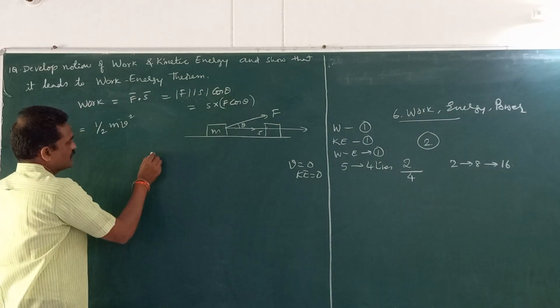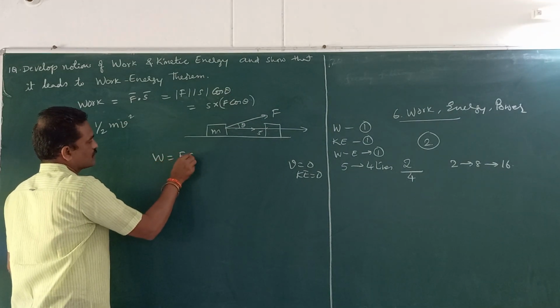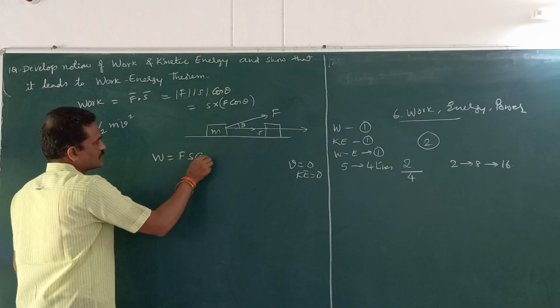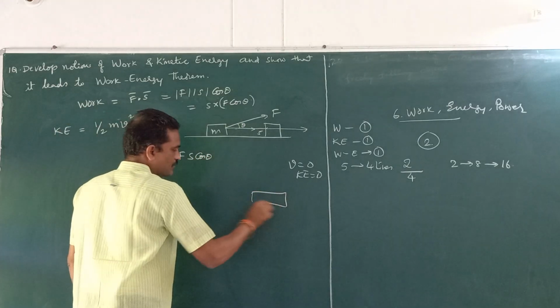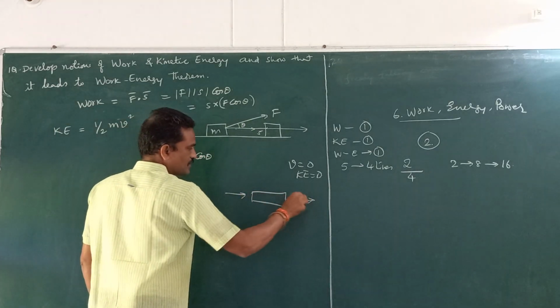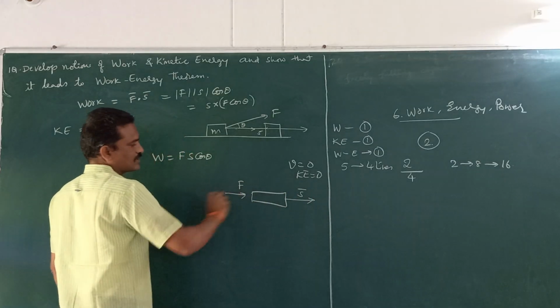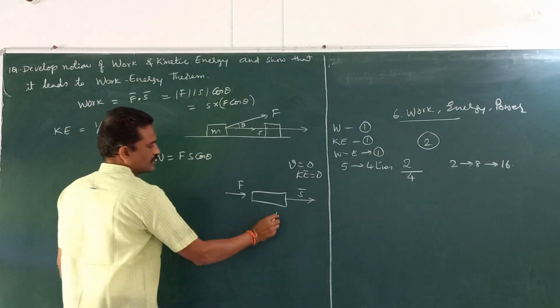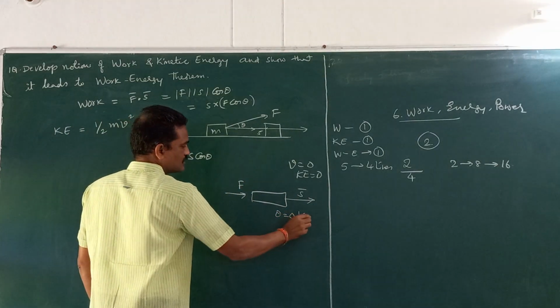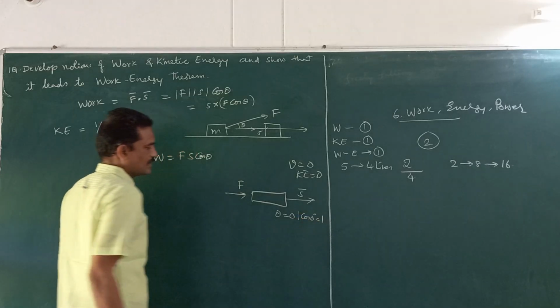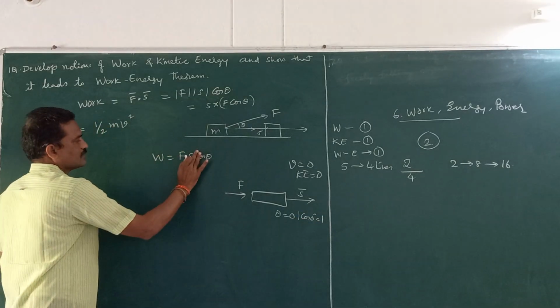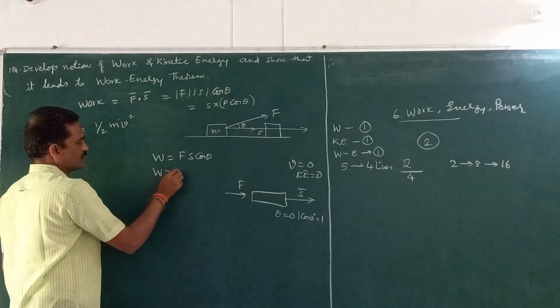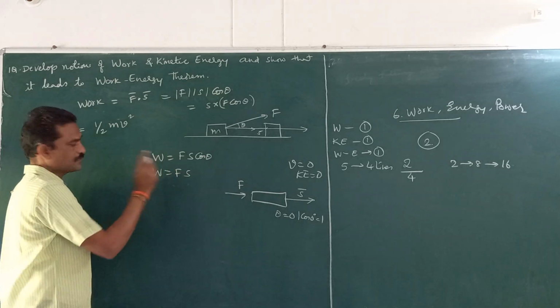Now, from the definition of work, W is equal to F s cos theta. Suppose I am pushing the block in the same direction as the displacement, then force and displacement are along the same direction, theta becomes 0, and cos 0 is 1. So, in this case, W is equal to F s, force into displacement.